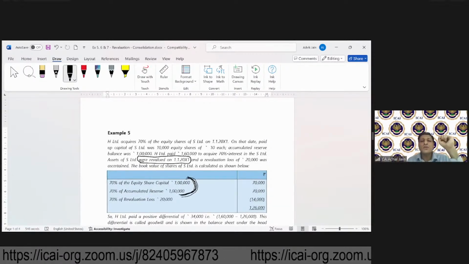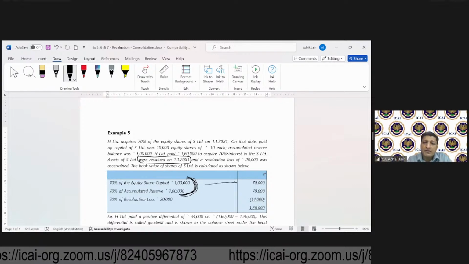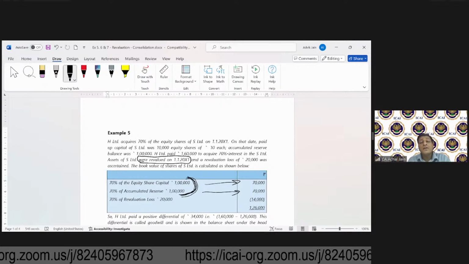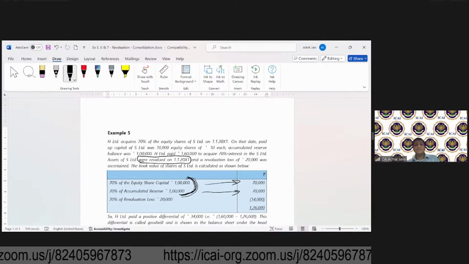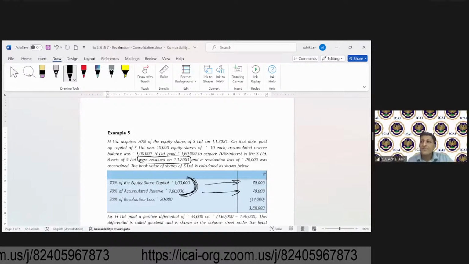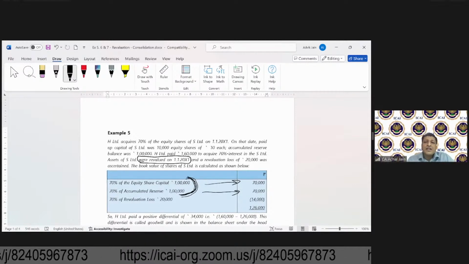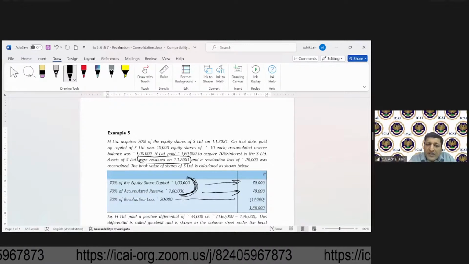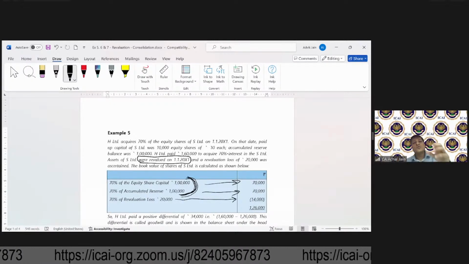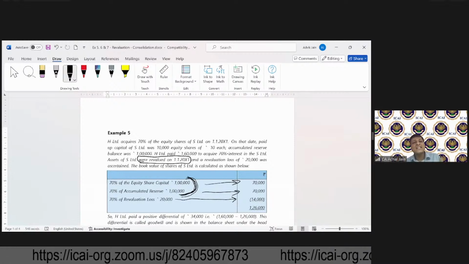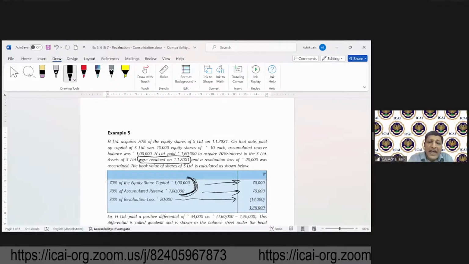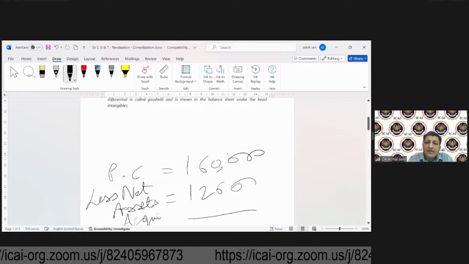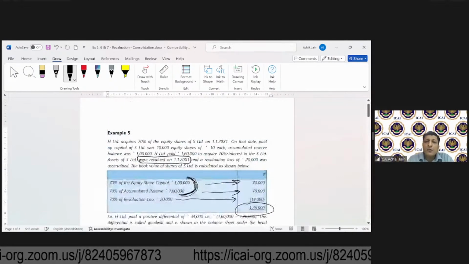So equity share capital was 1 lakh, so 70%. Accumulated reserve was 1 lakh, so 70%. And this revaluation loss will have an impact on the net assets and will reduce them. So a proportionate impact of this will also be taken over here. Therefore, what is the amount of net assets which have been taken over? 1,26,000.